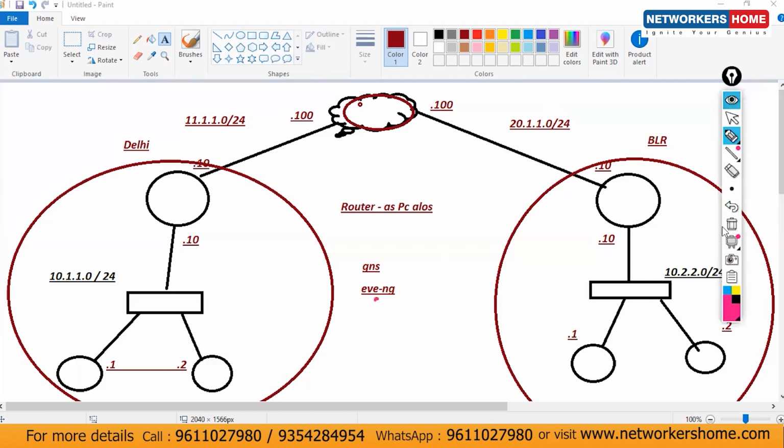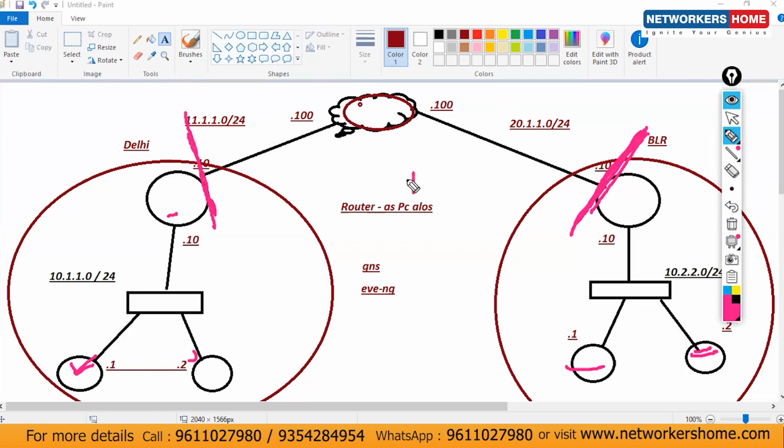Okay. So you have to use routers, this one and this one, and from here to here you don't have to use any EIGRP or any dynamic routing protocol. You have to use a default route. And you have to ping from here to here, because if you use any dynamic routing protocol, everything will happen automatically within fractions of seconds.